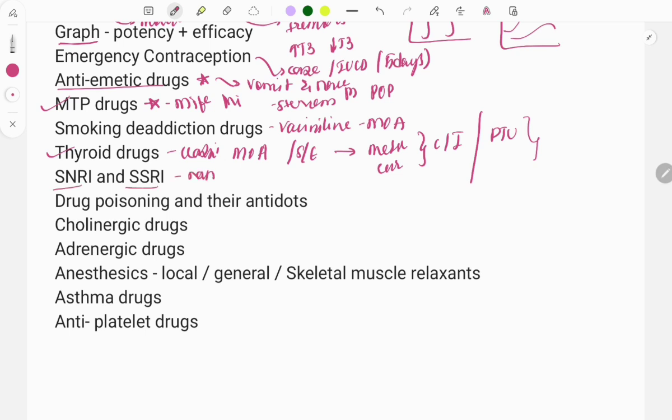Then moving on, the classification of SNRI and SSRI. Questions are asked on the names of the drugs, that which is the SNRI and which is the SSRI. So you need to just learn those names by heart.